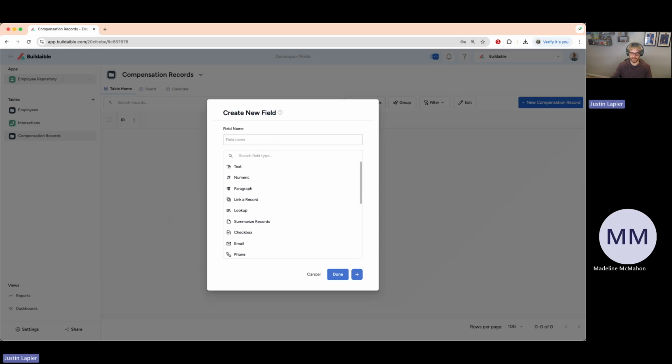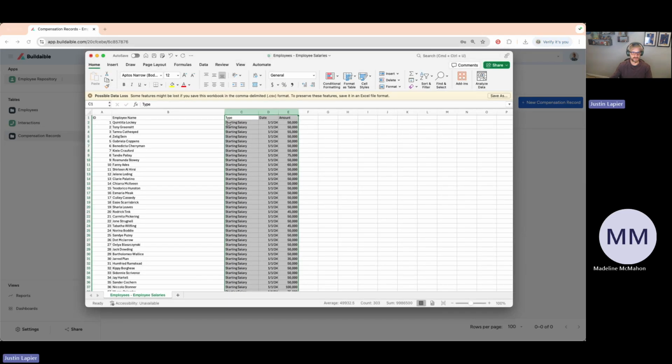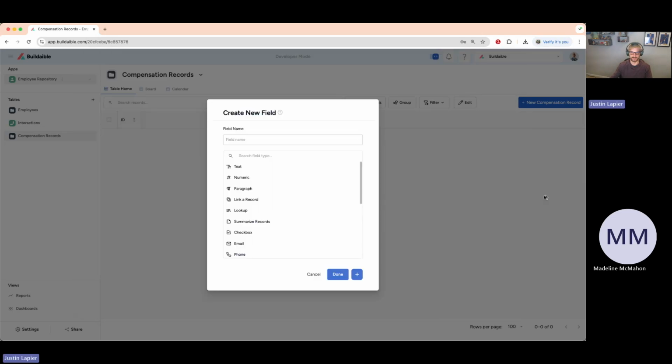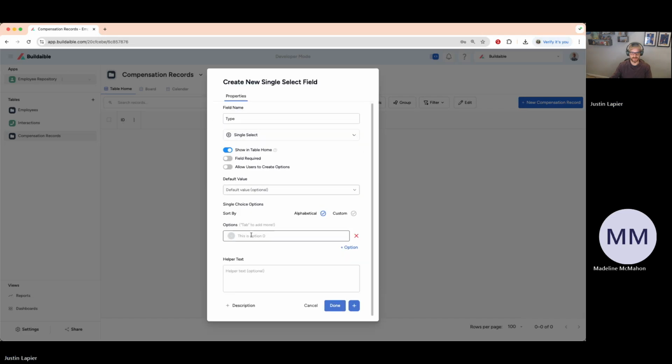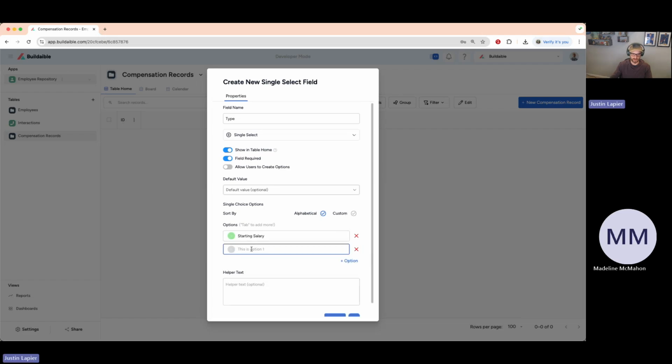So looking at my spreadsheet, the first one I'm going to need is going to be a type field. So what type of compensation is this? So we are going to select single select. And the first one we're going to put in is going to be option we're going to put in as starting salary. And this obviously is going to be a required field. And we'll make this green. Then we're just going to add one other option. It's going to be annual raise. Make that blue.